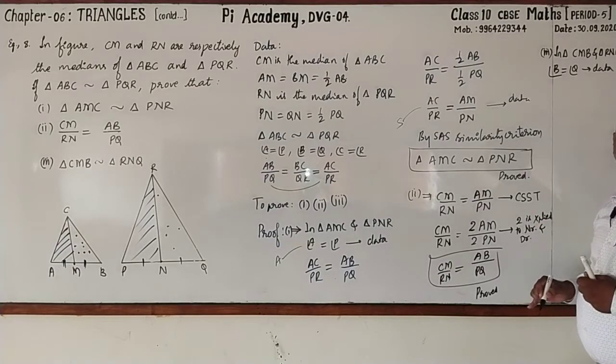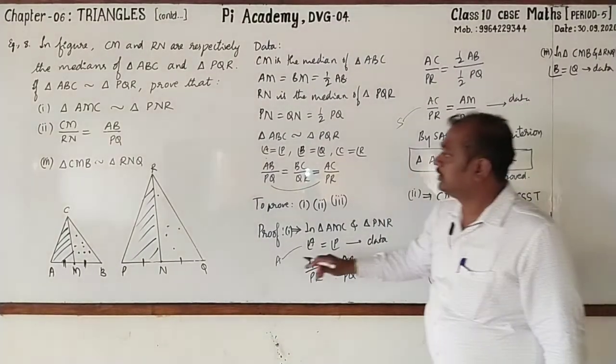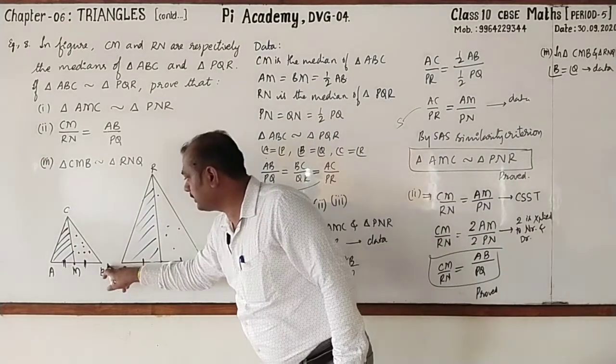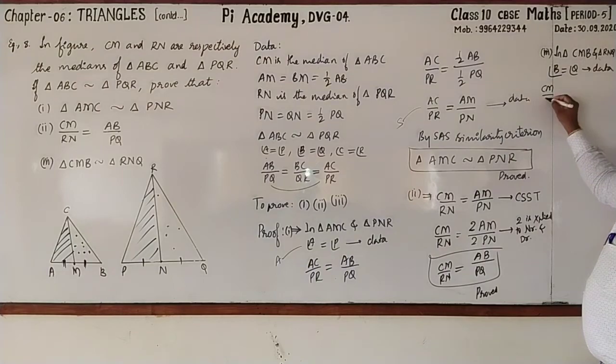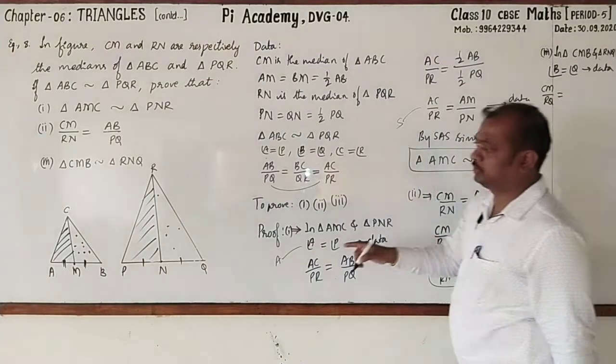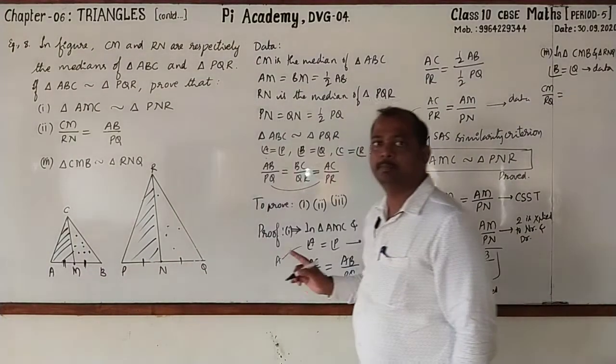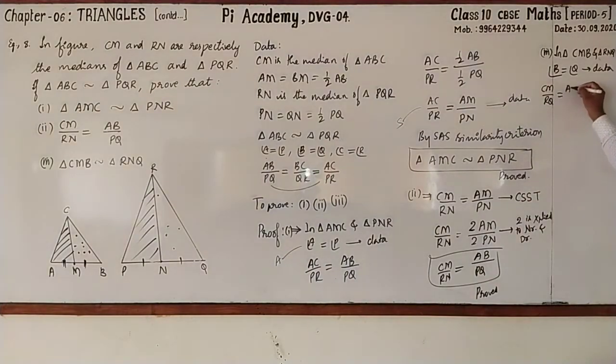Next, here I write CM by RQ. CM by RQ is equal to AB by PQ. AB by PQ.